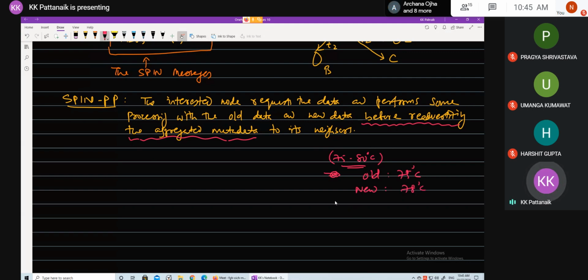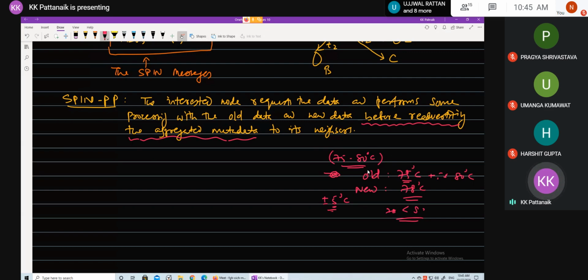Now I will put a condition that if there is a variation of plus or minus 5 degrees, I will not re-advertise. So old data is 75, so the new threshold is 80, plus 5 is 80 degrees centigrade. What is the new data it has received? 78. So 78 is less than 80, so re-advertisement is not required.